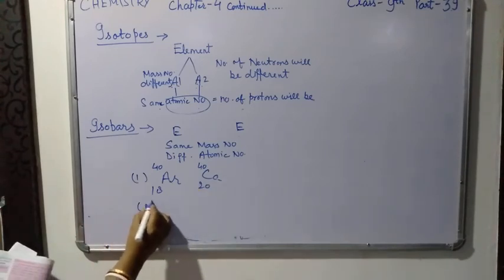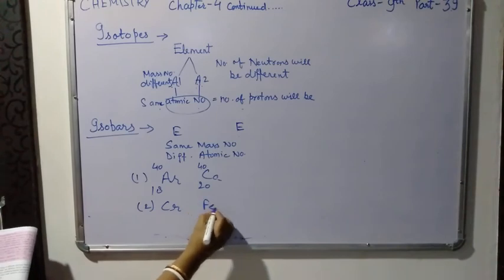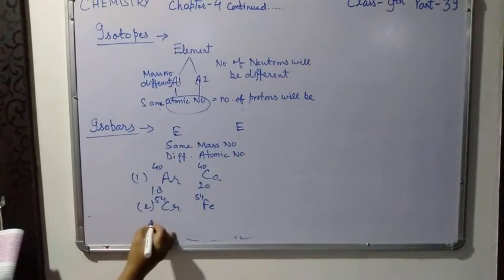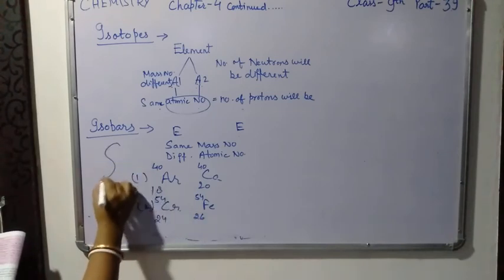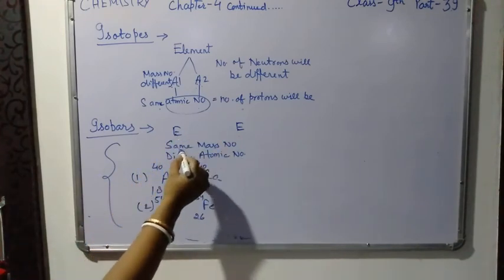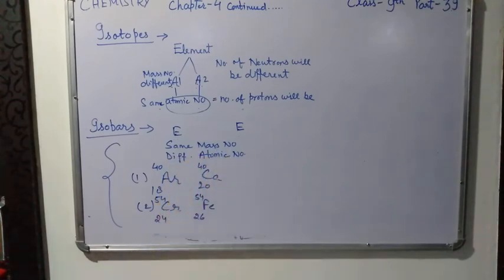One more example, chromium and iron. The mass number is the same, 54, and their atomic numbers are different. So this is an example of isobars. In isobars, different elements have the same mass number, but their atomic numbers are different.